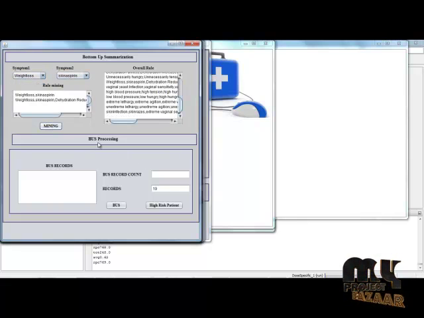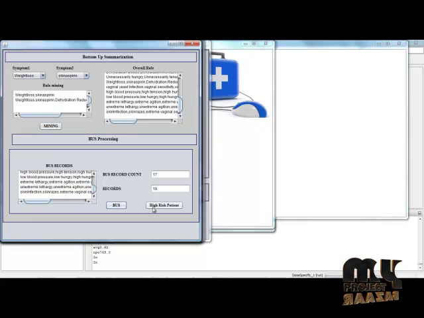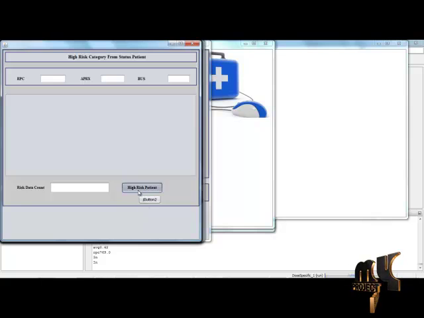Click BUS processing. Click BUS, calculating based on the rule minings and their symptoms. Bottom up summarization is used to find the high risk factors, which are calculated on the basis of the rule mining previously calculated from RPC and APRX collection. RPC is performed on the rule mining calculations. Then click the high risk patient button.